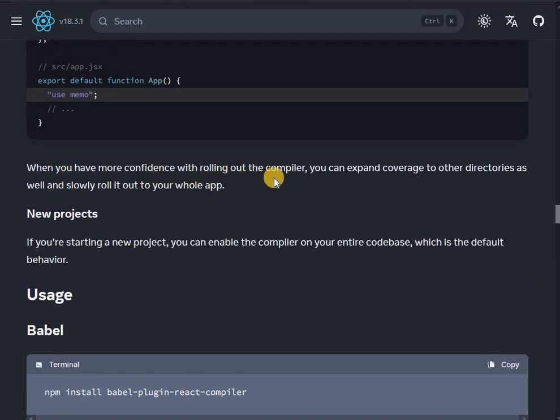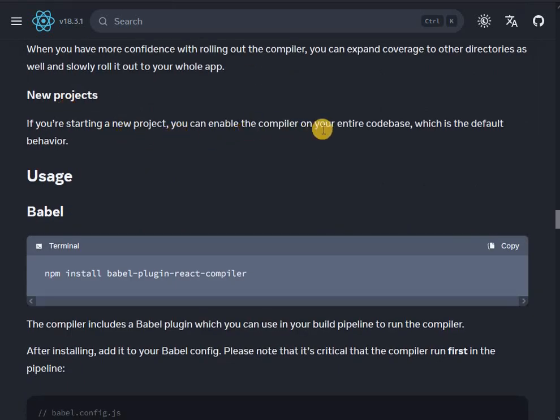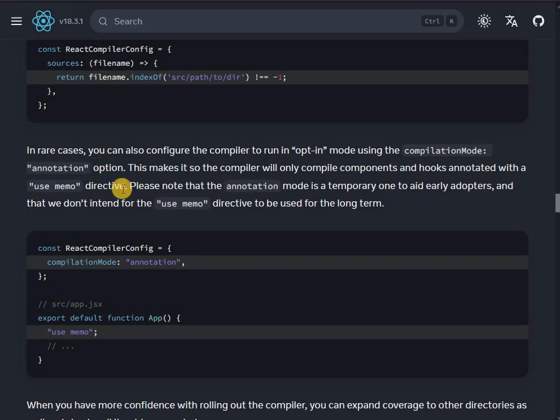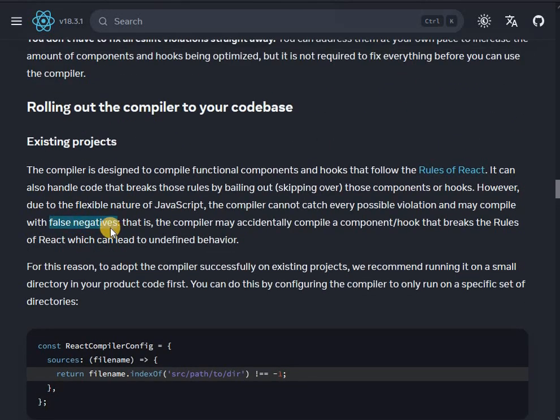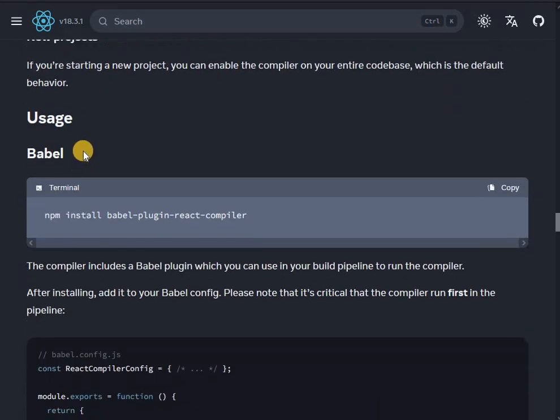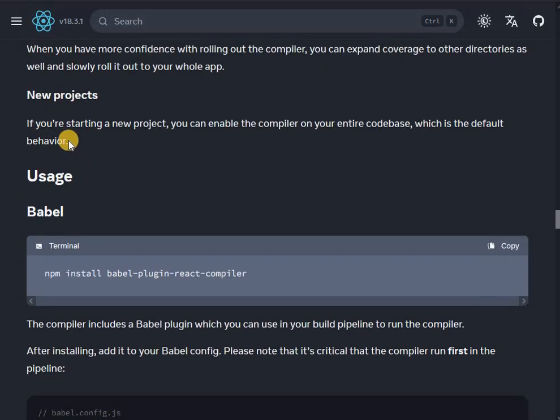When you have more confidence with rolling out the compiler, you can expand coverage to other directories as well and slowly roll it out to your whole app, of course. New projects. If you're starting a new project, you can enable the compiler on your entire code base, which is the default behavior, exactly. And this is what will happen in the future, I guess, when they also optimize the compiler so that we don't get these false negatives that are talked about here. So we start a new project and we immediately use the compiler, and whatever we write, it will automatically optimize that code.